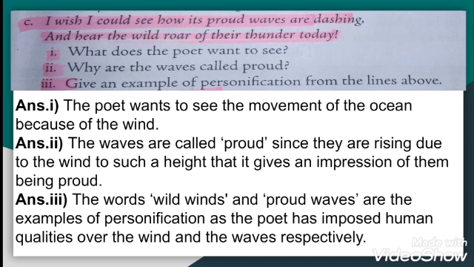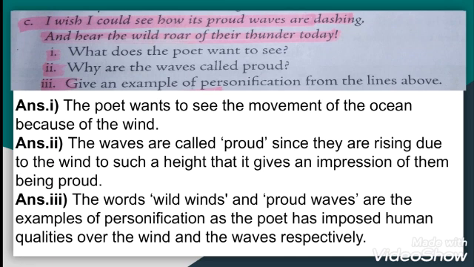But we are saying that the chair is sitting, so it means we are giving the human quality of sitting to the chair. That's why this particular line, the chair is sitting, is going to be considered as personification. And personification is mostly used in poems by the poet as a poetic device.